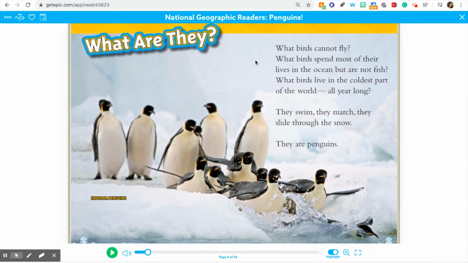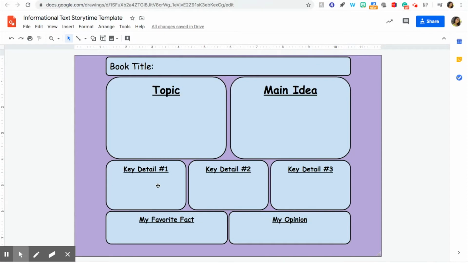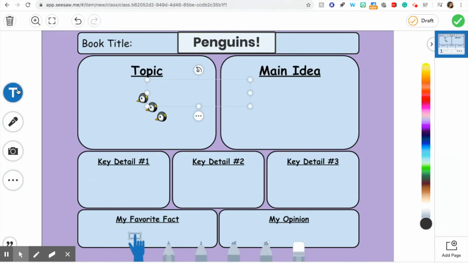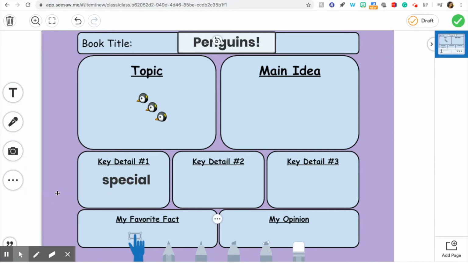Okay, so I'm going to put that down as one of my key details. So I could write that or I could draw that. For me right now, it might be easier to put a word. I'm going to put special, S-P-E-C-I-A-L. And then when I'm going to talk about it, I'll just remember to use the word special in my sentence. If you want to write the whole sentence, that's super awesome too. But if you just want to write a key word and then tell us about it, that's totally fine as well.